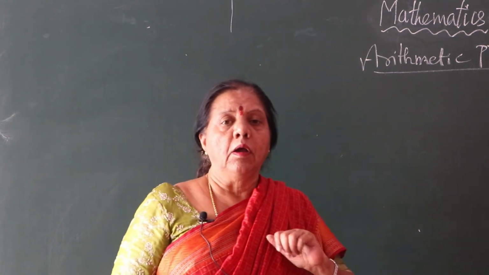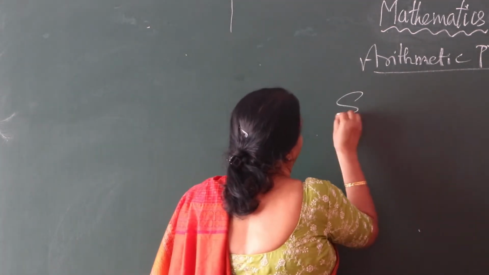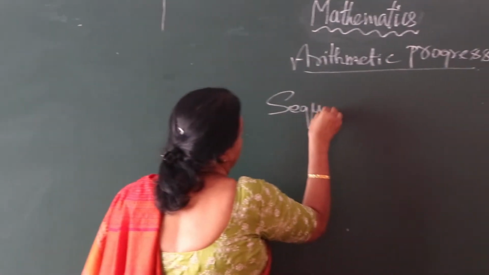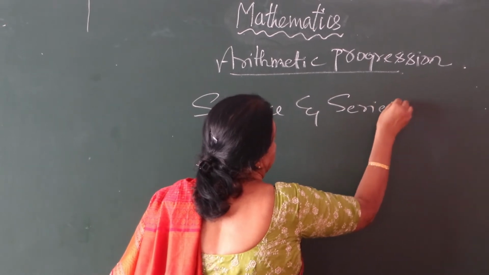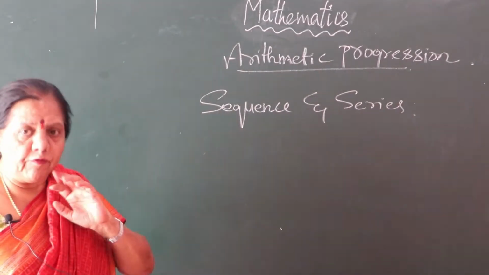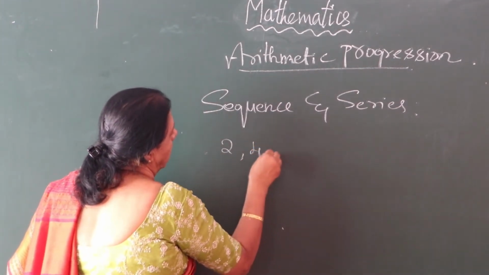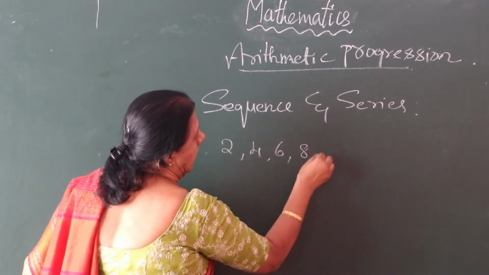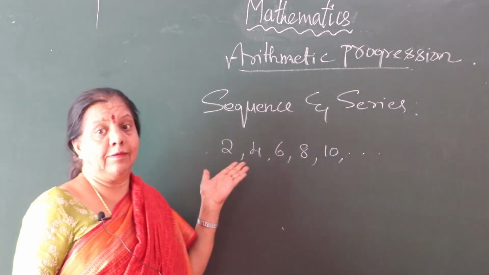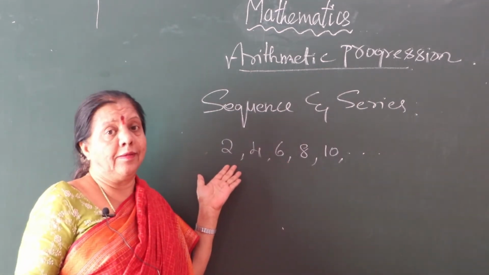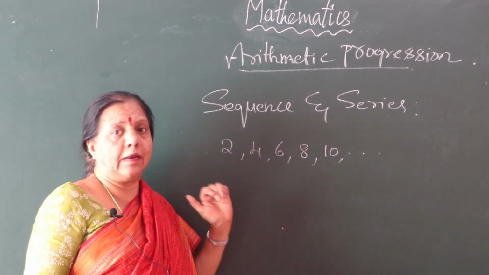Now we will go for what is the difference between sequence and series. What is that? Sequence and series. Take for example a sequence: 2, 4, 6, 8, 10, etc. There is a sequence. There is no haphazard way. See, the difference is 2 each time.